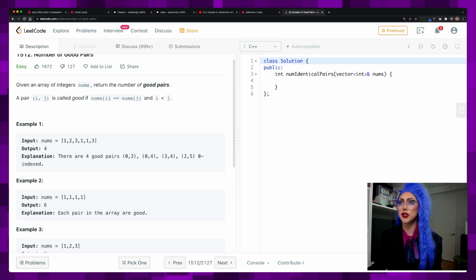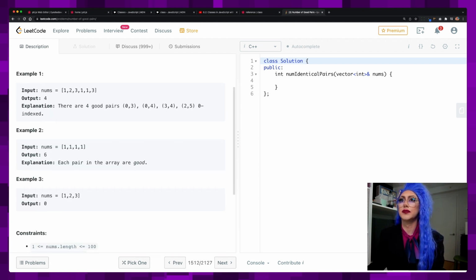A pair (i, j) is called good if nums[i] == nums[j] and i < j. Okay, so if they're the same number. Okay, so it's a good pair if they're the same. Okay. It's good to look through the examples.